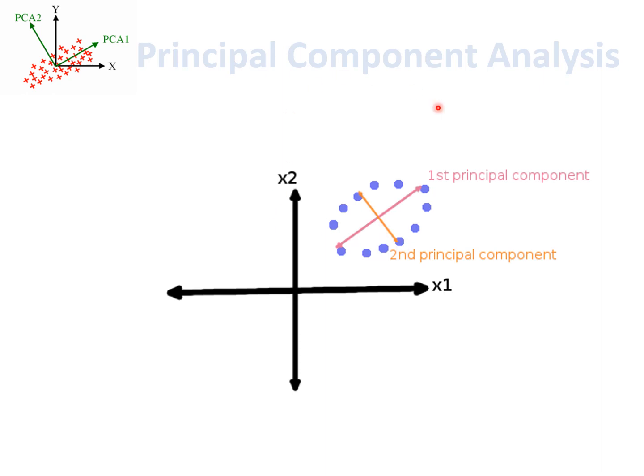So what is actually happening in this diagram is that we have to find the components. We plot a line with the maximum variance in the data in one direction. Here the maximum variance data is this point and this point, and we plot the first principal component like this. After plotting the first principal component, the second principal component should be orthogonal to it. We choose the maximum distance in the orthogonal direction. So this will be our second principal component.